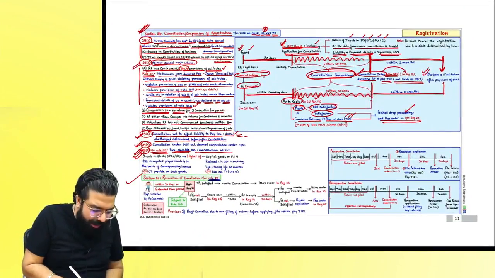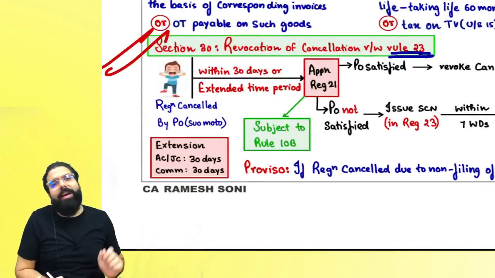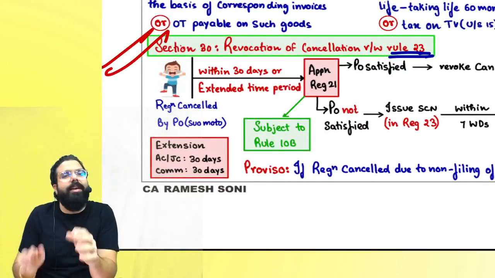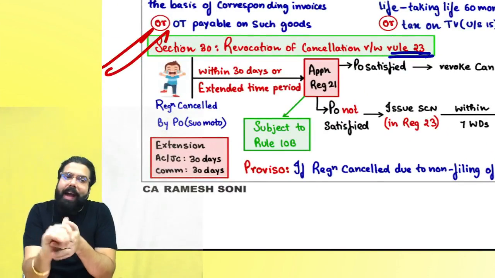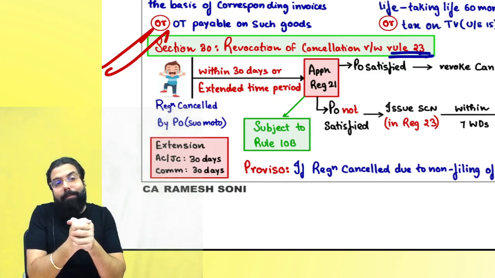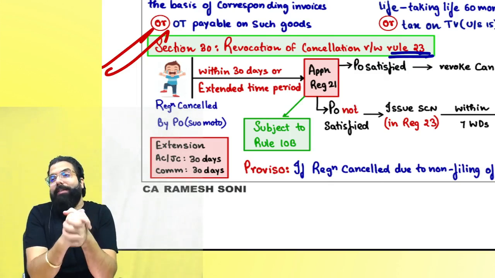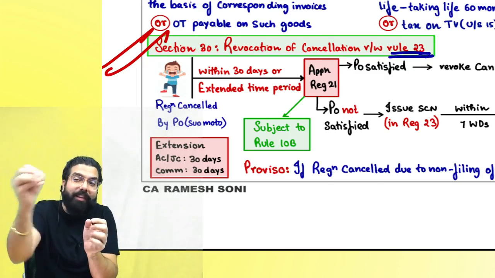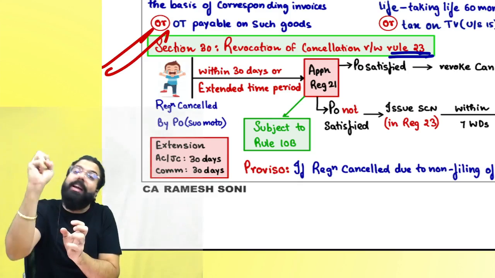Now listen to me very carefully. Your registration is cancelled under section 29. Section 30 says, if your registration is cancelled, go to the officer, tell him sorry, and he will revoke the cancellation. Sir, my registration is cancelled, please revoke it. Sir, you have already given me a cancellation order, how will I do business? Please revoke the cancellation order.